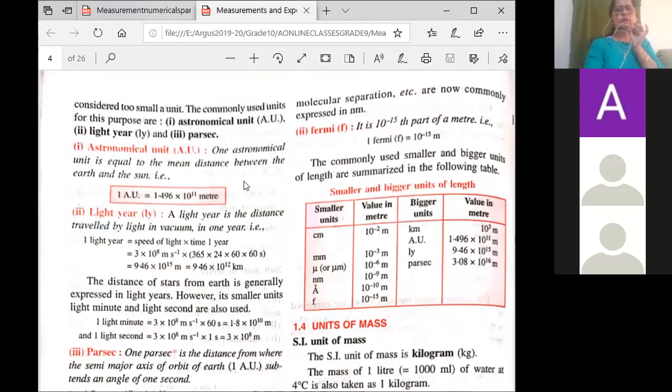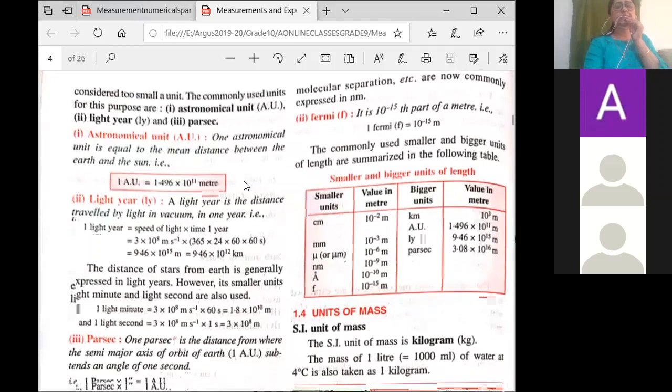That is more than enough. So 1 astronomical unit. Now see, what is 1 astronomical unit? The distance between the Earth and the Sun. That is called 1 astronomical unit. So that is given as 1.496 into 10 raised to 11 meter. Okay, so that is a bigger unit of length.